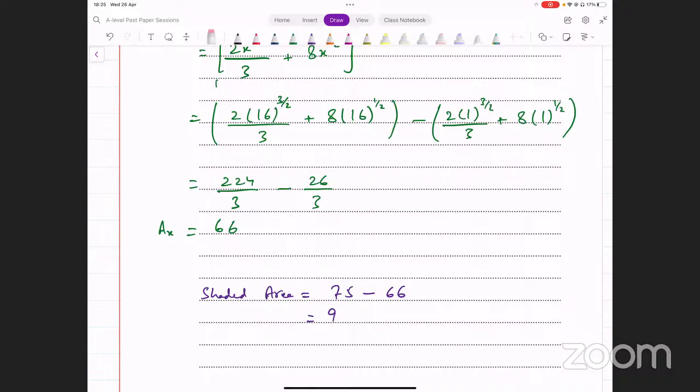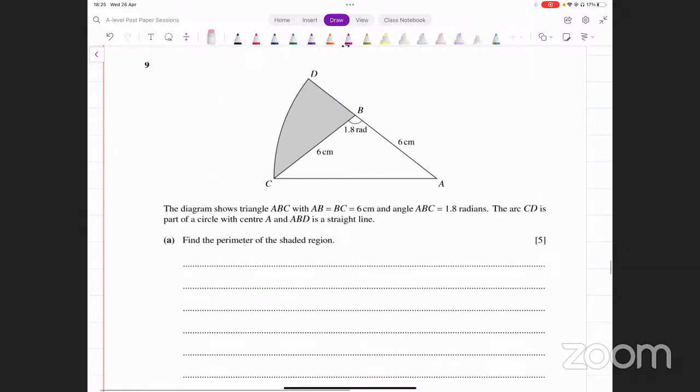All right, let's move on to the next one now. Question number 9. Now it says the diagram shows triangle ABC with AB equal to BC equal to 6 centimeters. So we have an isosceles triangle here, and the angle ABC is 1.8 radians. अब देखें angle radian में है, तो calculator mode आपने सही रखना है. ठीक है.